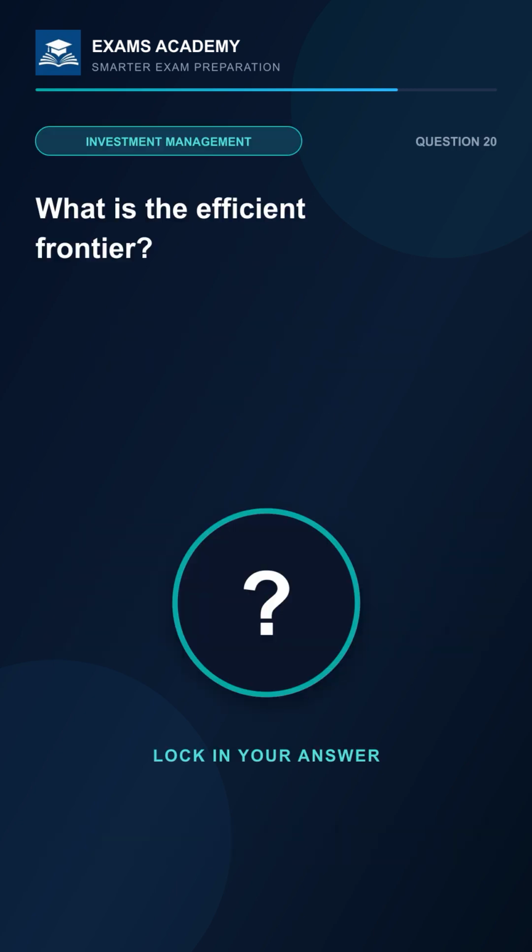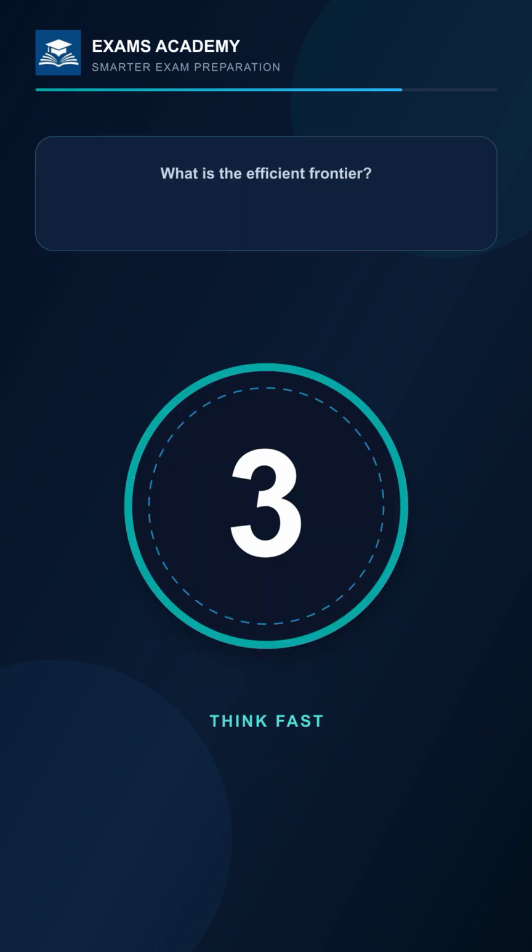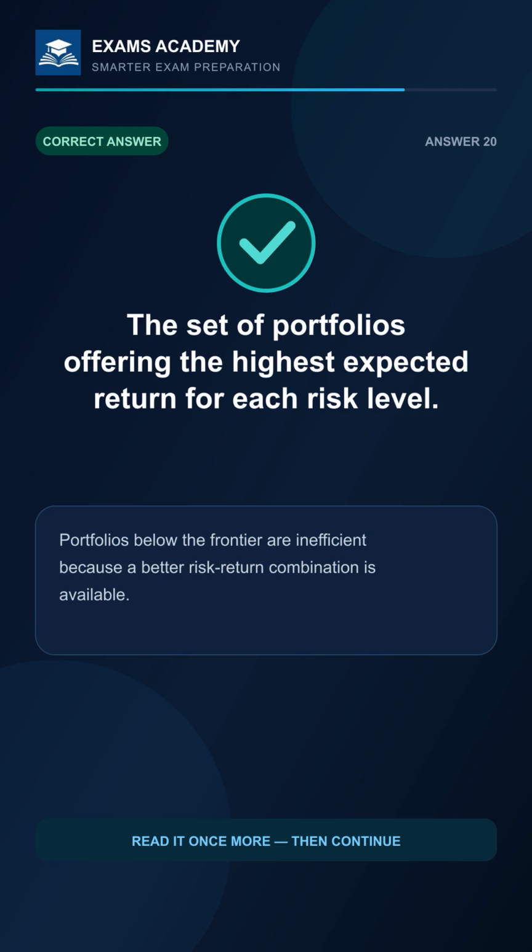What is the efficient frontier? 3, 2, 1. The answer is the set of portfolios offering the highest expected return for each risk level. Portfolios below the frontier are inefficient because a better risk-return combination is available.